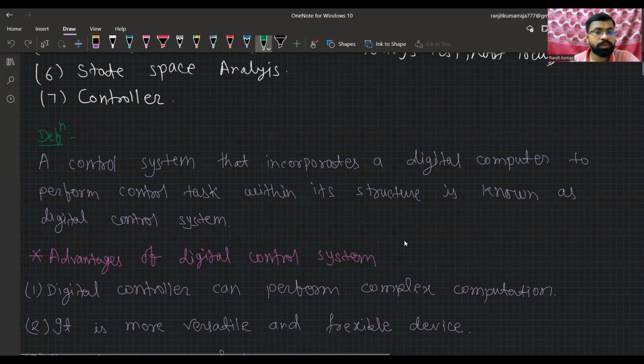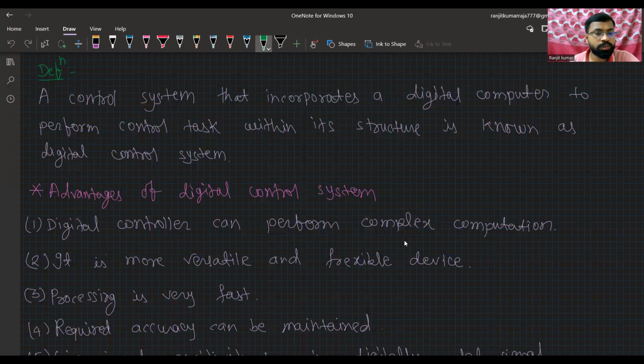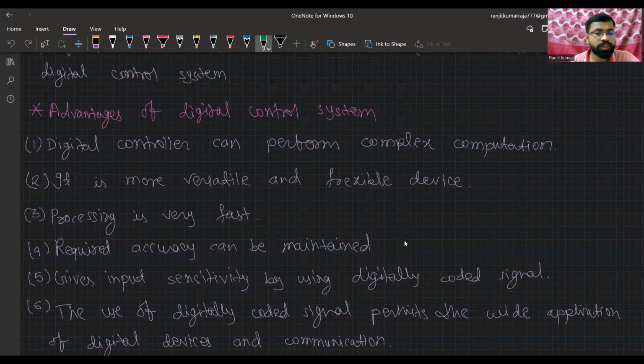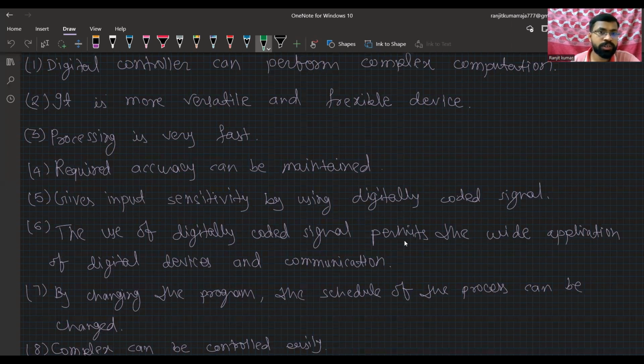And if I talk about the advantages of digital control system, it can perform complex computation, and it is a more versatile and flexible device, and its processing is of course very fast because it is digital in nature, and required accuracy can be maintained in the digital control system. And there is input sensitivity by using digitally coded signal. Okay, so it is very sensitive in the case of digitally coded signals.